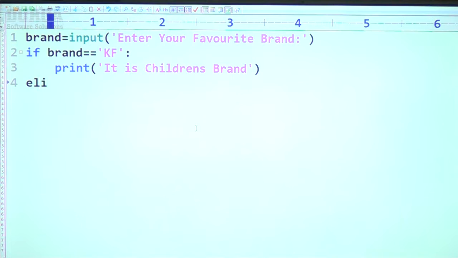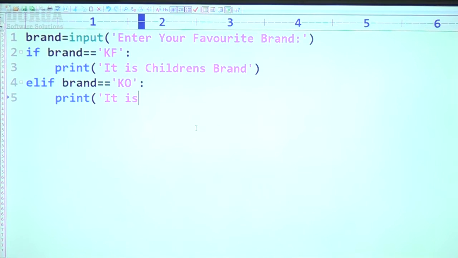Sir, elif, observe the syntax very carefully. Elif brand is equal to KO, knockout, I'm taking print "It is a too light". Are you getting? Like this I'm taking.